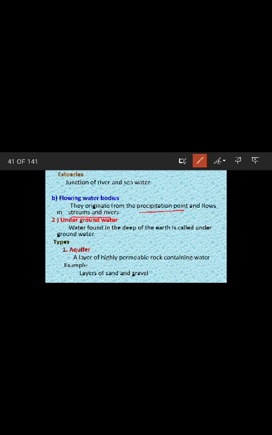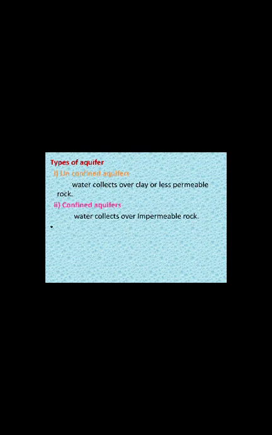Next we are going to see about the underground water. Water found deep in the earth is called underground water. In underground water there are two types available. One is the aquifer. The layer of highly permeable rock containing water is referred to as an aquifer. For example, layers of sand and gravel are examples of an aquifer.